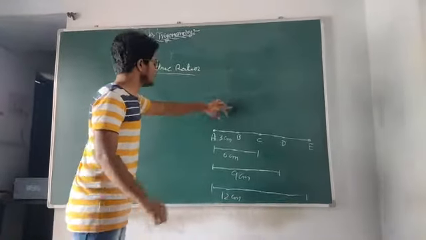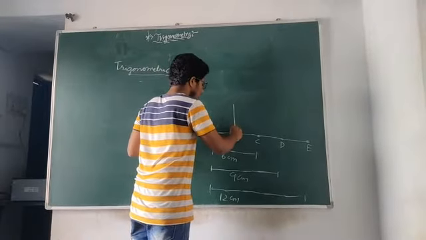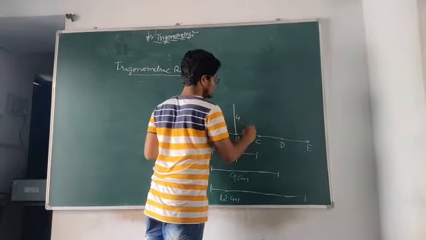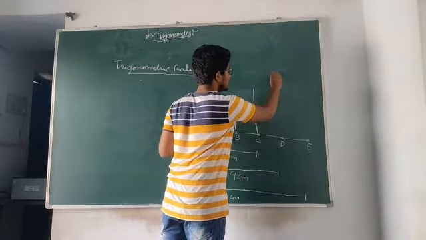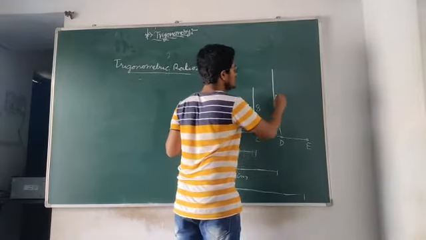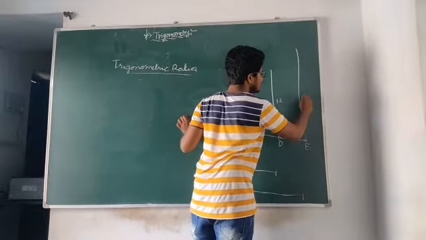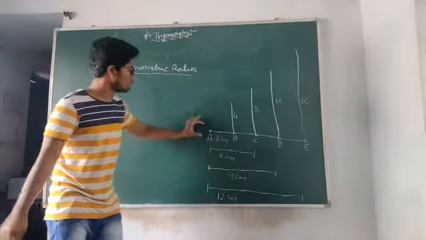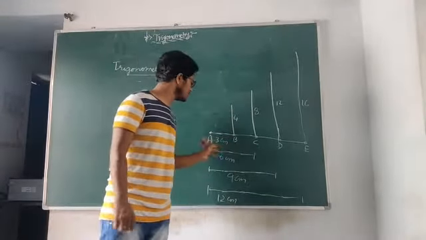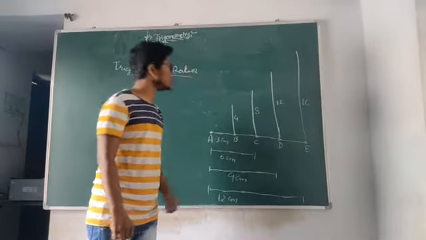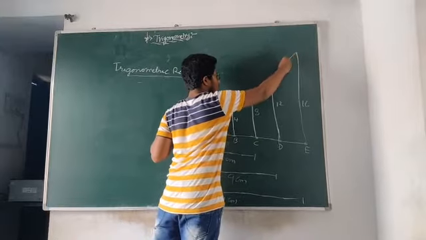Now let us draw the perpendiculars on B, C, D and E points with 4 centimeters, and again with 8 centimeters, and again with 12 centimeters. And finally, 16 centimeters. So we have drawn a line AE, AB 3 centimeters, AC 6 centimeters, AD 9 centimeters, and AE 12 centimeters. Now let us join all these points with respect to the last point.